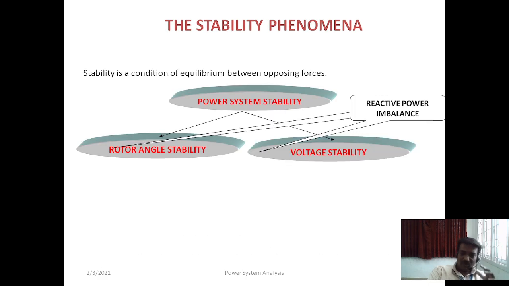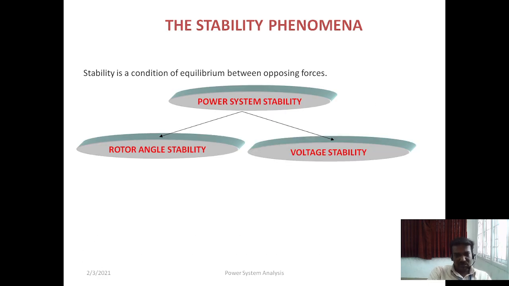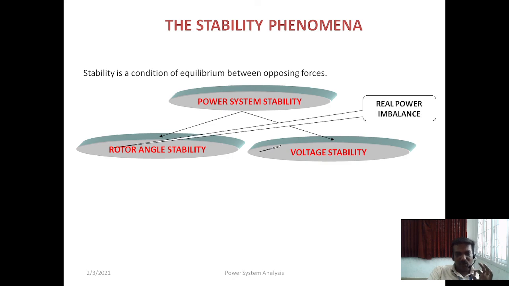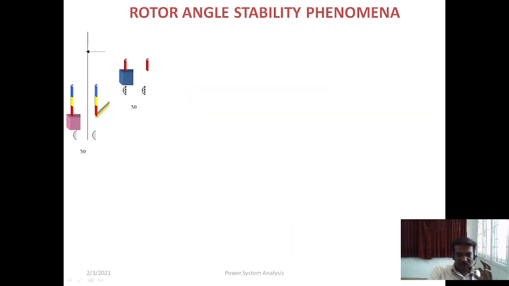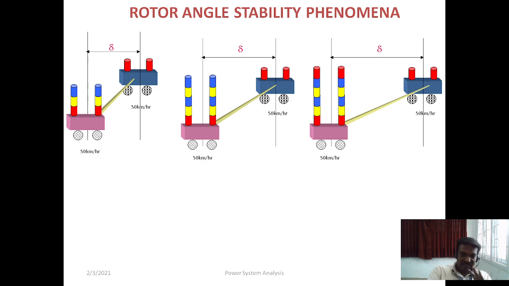We have discussed what stability is, what power system stability is, and the different types of power system stability that occur. Especially we are dealing with rotor angle stability, which plays a very important role in the alternator generating system. Rotor angle stability mainly depends upon the real power flow, and how the rotor angle varies when the load increases, how the delta increases, right?